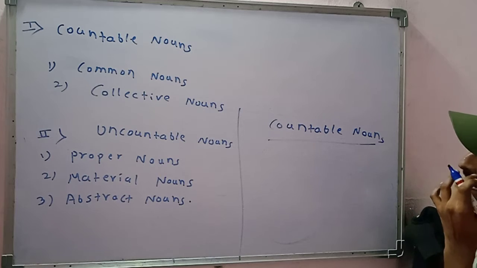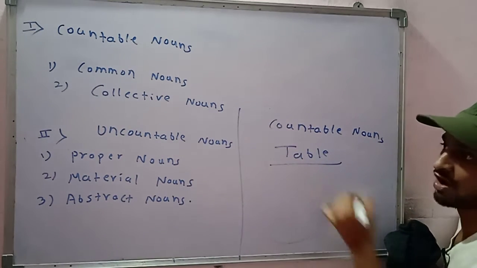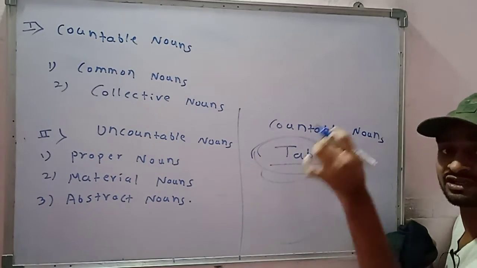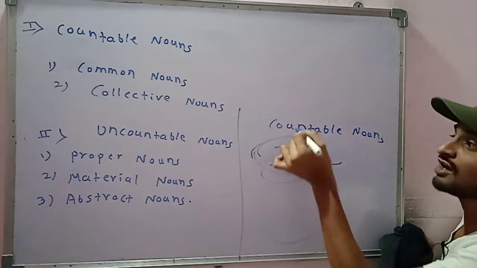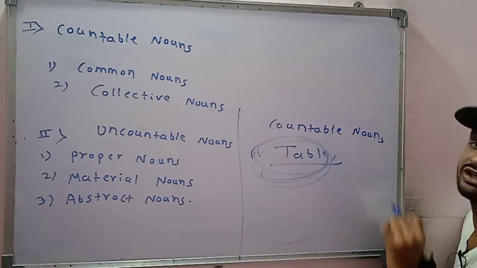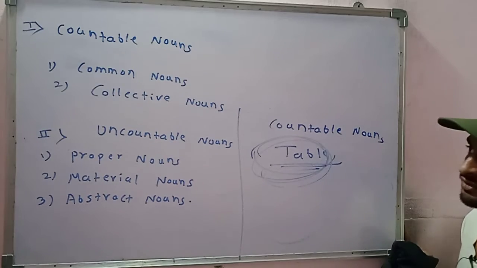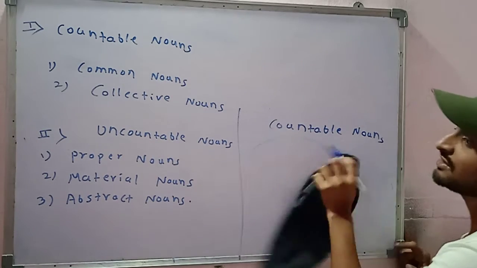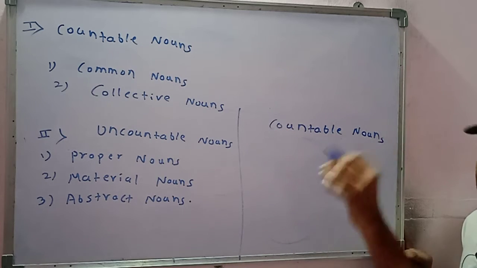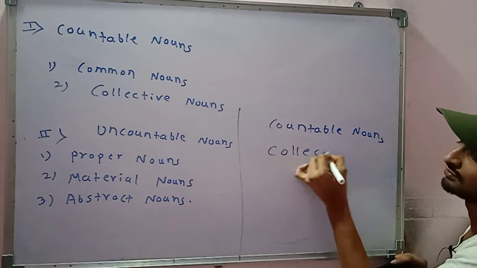For example, let us take table. Table is also a common noun, and you can count it. It is a concrete noun, and concrete noun comes under common noun, and common noun comes under countable noun. So ultimately it is a countable noun, because you can count it in number. Okay, now we will take examples of collective nouns. Collective nouns, in the same way as common nouns, also come in the category of countable nouns. So we will see collective nouns.